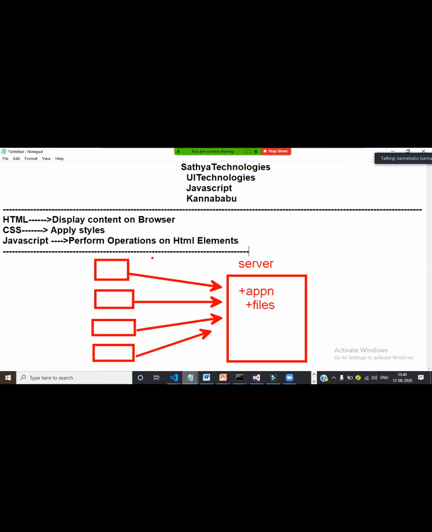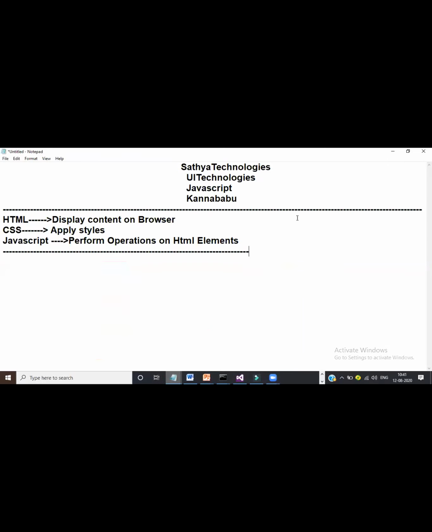But in olden days, if you develop the application either in Java or .NET or Python, any server-side technologies, the total application code will execute on server, unnecessarily burden on the server. So code must execute on browser. Nowadays, the number of users are increased. Mobiles became the major part. Browsers, mobiles, devices, client applications, these all are very popular.